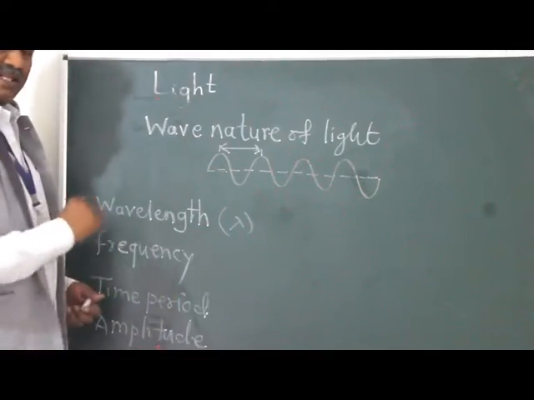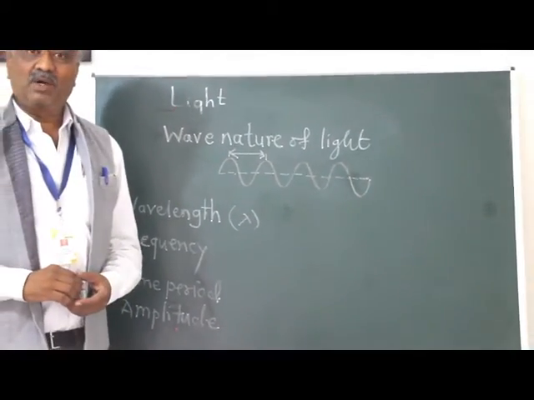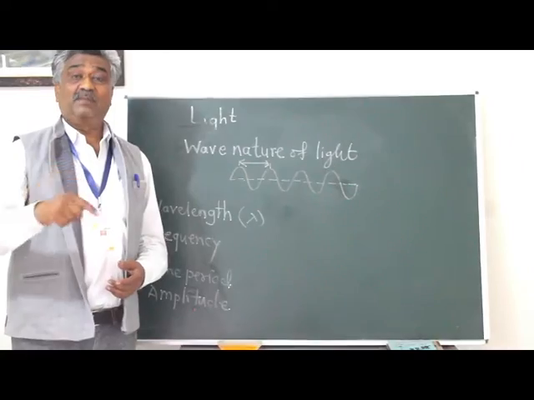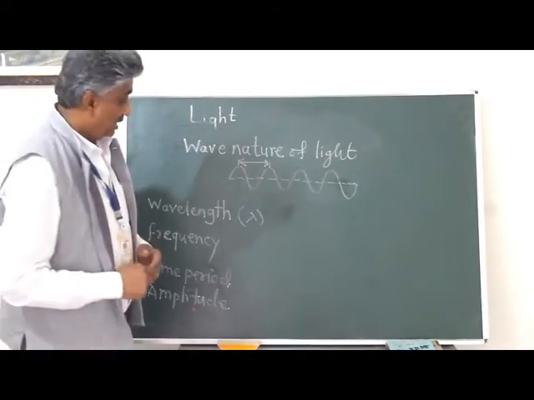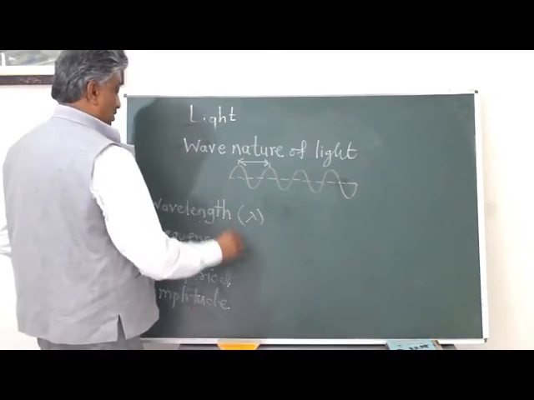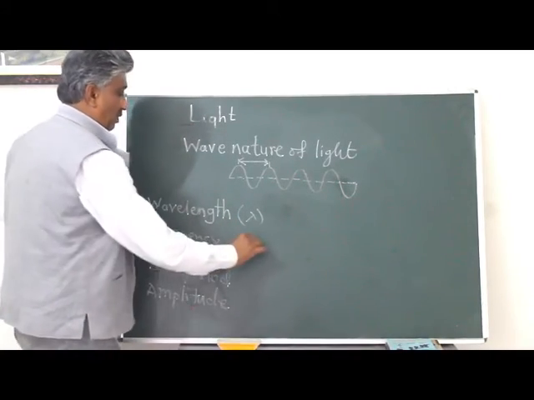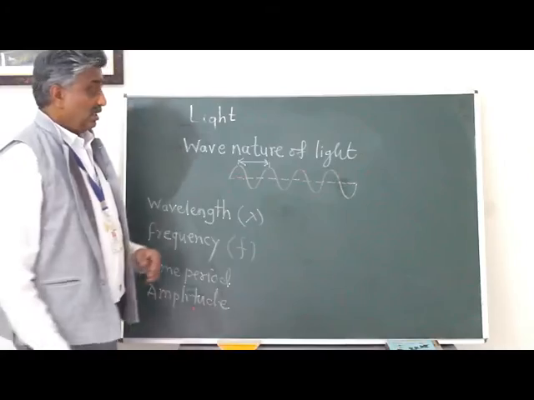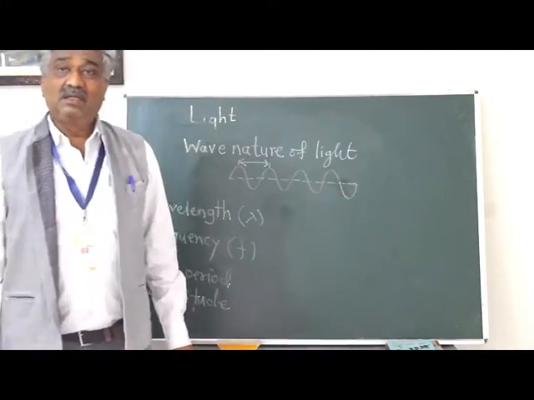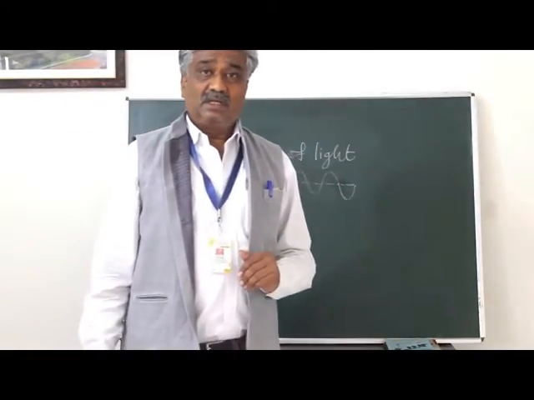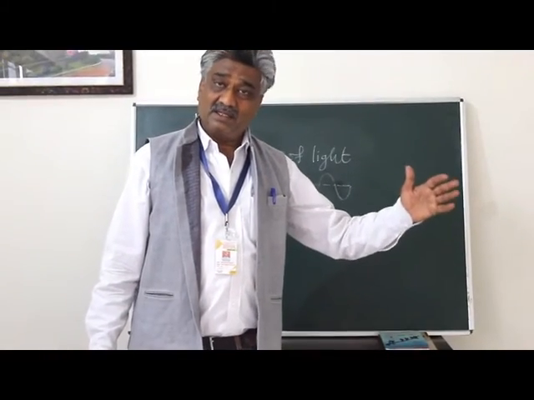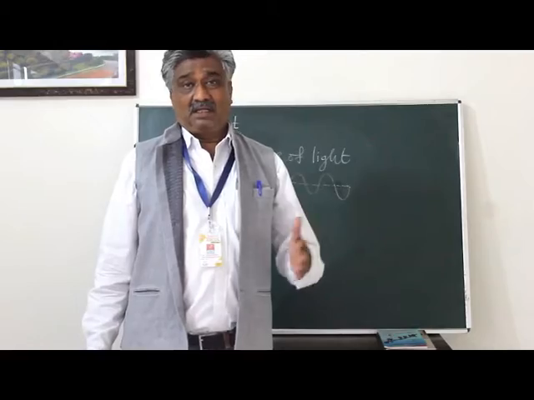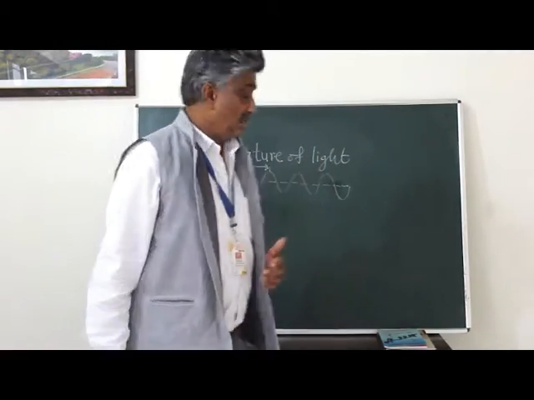Then what is frequency? The frequency is the number of cycles, the number of waves obtained in 1 second. So it may be shown by f or ν and so on. Suppose the number of waves is 50, then we say 50 cycles per second is its frequency. It is measured in terms of hertz.